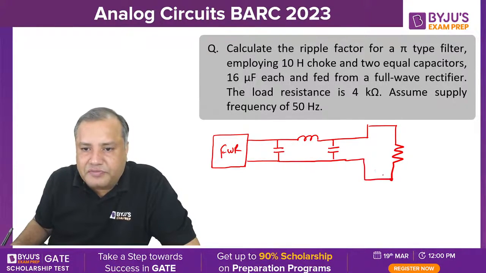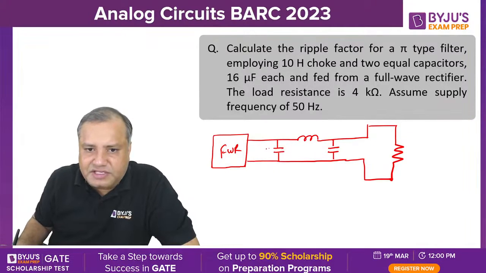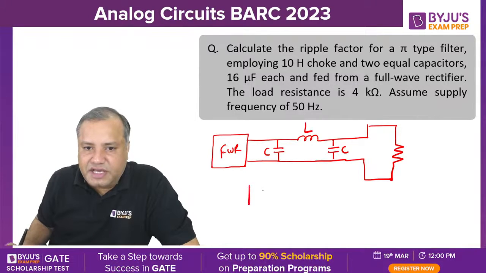Now tell me, what is visible? Sir, this is CLC, CLC, CLC, pi filter.